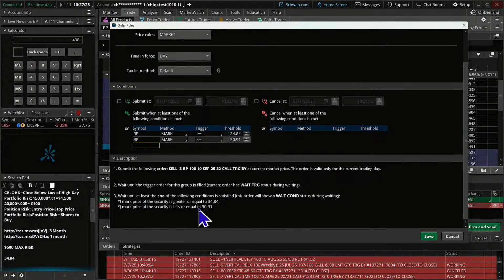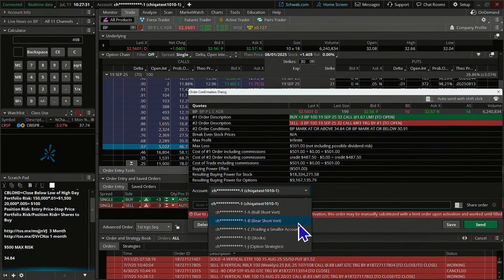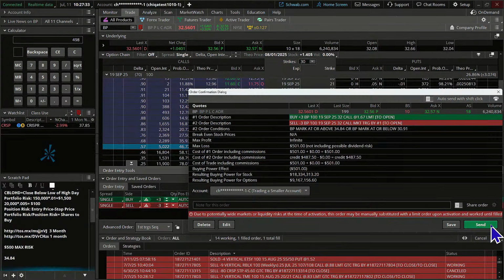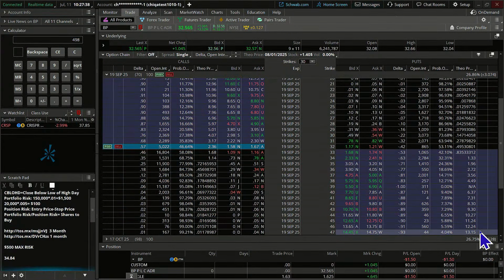Remember, we're going to be real active with that stop. This is just today's stop. All right, I'm going to send that in, confirm and send, and we'll move it to our trading a smaller account bucket. And like I said, this is the most aggressive of the strategies that we're going to look at today.